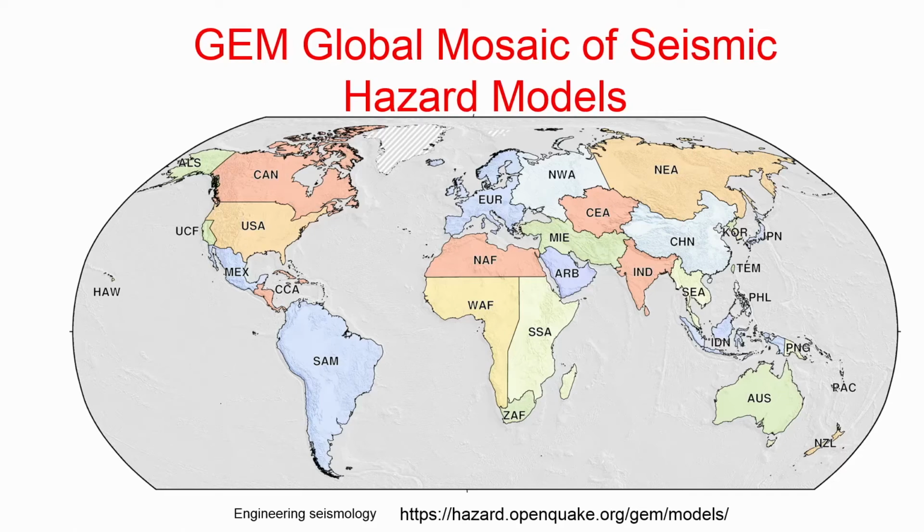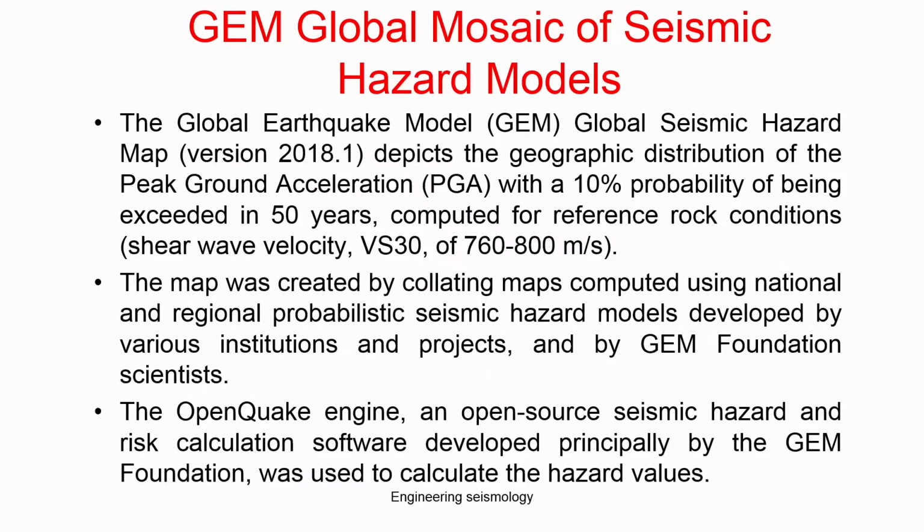So this information is compiled from each country and each research group, and finally they produce a seismic hazard map at a global level, the GEM global mosaic of seismic hazard model. The Global Earthquake Model GEM global seismic hazard version 2018, basically year 1, is the first version.